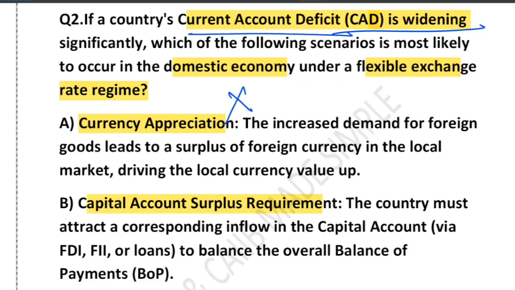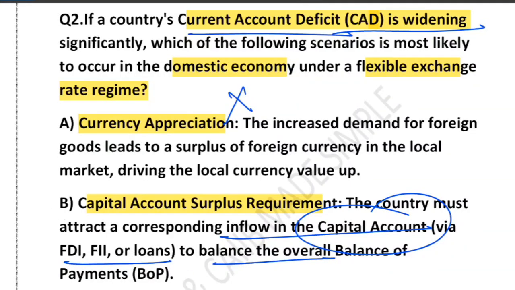What about B? Capital account surplus requirement. Yes, B is the correct one. The country must attract a corresponding inflow in the capital account, in the form of FDI, FII, or loans, to balance the BOP. Yes, B is correct.